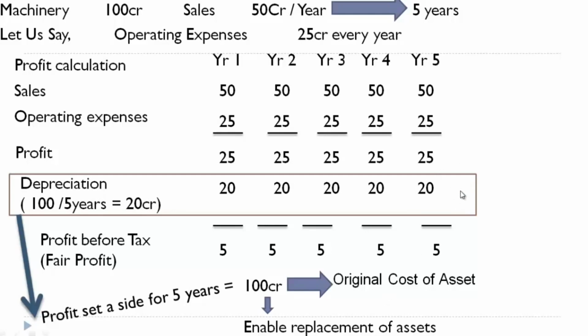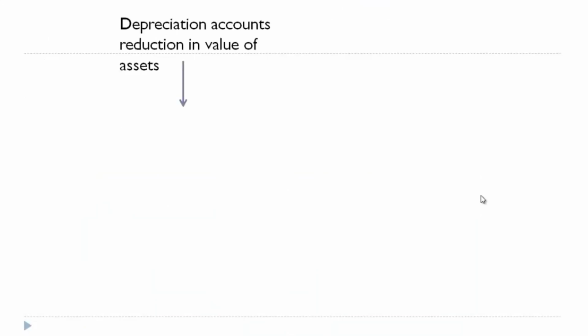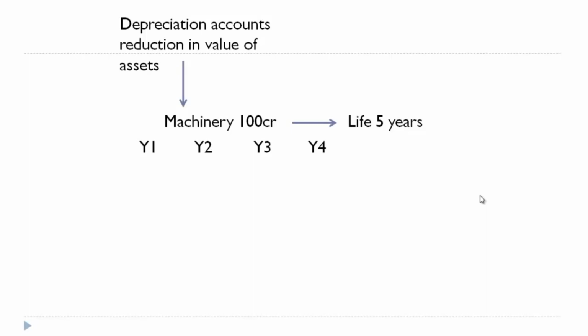Here we have focused that we are accounting for the expenses related to the sales, but on the balance sheet aspect, the depreciation accounts for reduction in value of assets. So we'll see what it is. Let's say the cost of machinery is 100 crore and the life is 5 years. So in balance sheet, this machinery will be appearing as asset. Okay, so say the life is 5 years, so we will provide for all the 5 years.